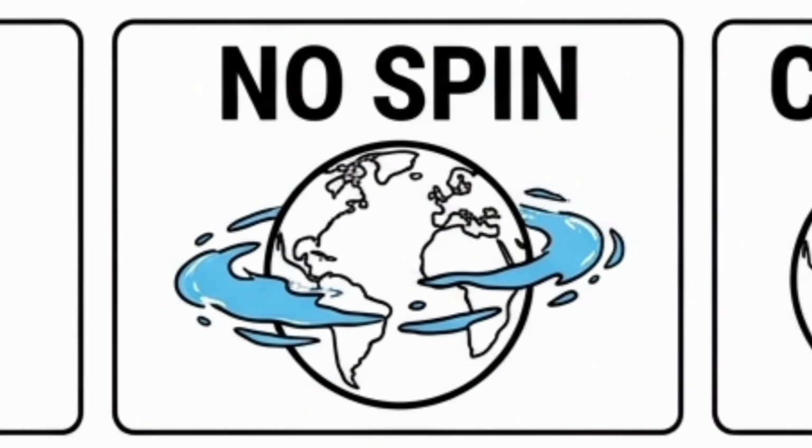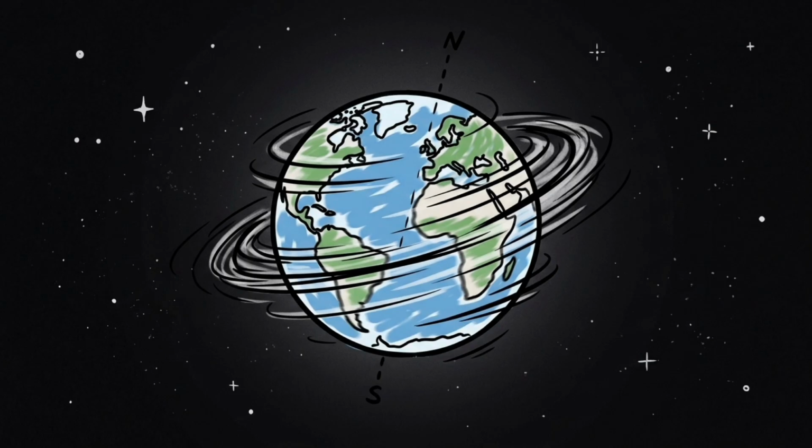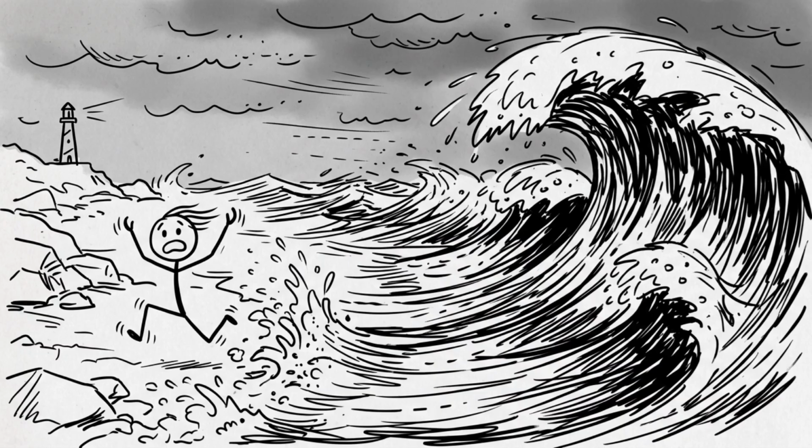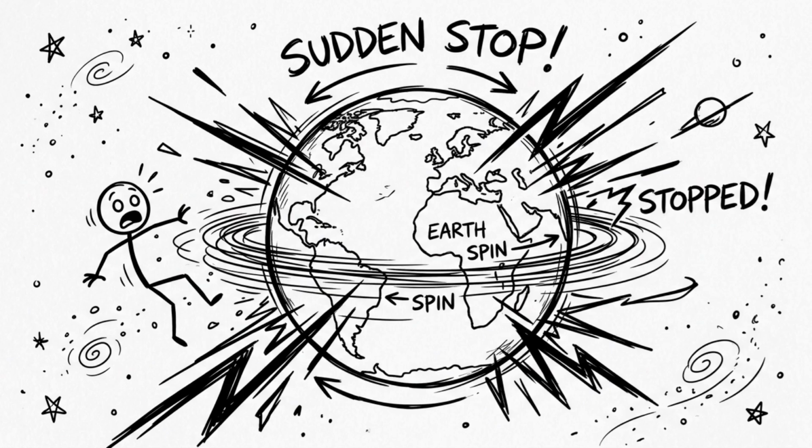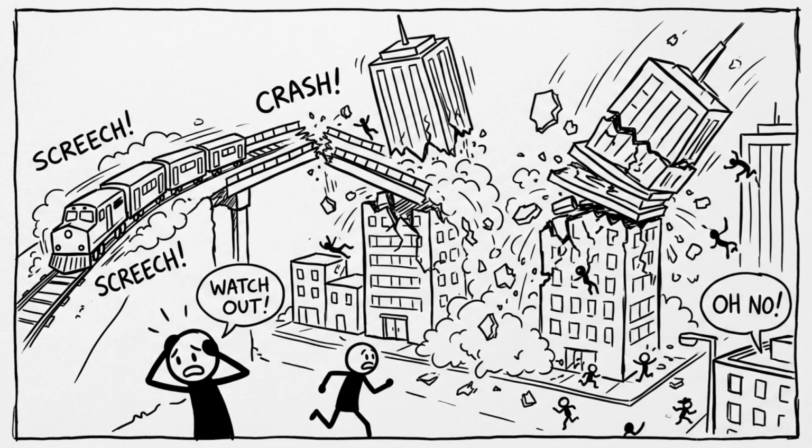Stop Earth's movement. Just build something that can completely stop Earth's rotation. Earth spins at incredible speed, over 1,600 kilometers per hour at the equator. Everything on the surface is already moving at that speed, even if we don't feel it. If the planet suddenly stopped, the ground would stop, but everything else would not.